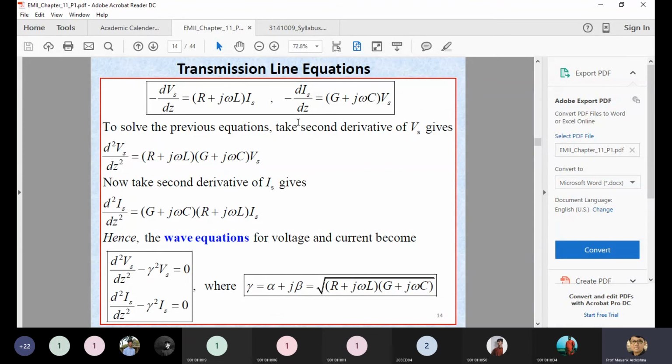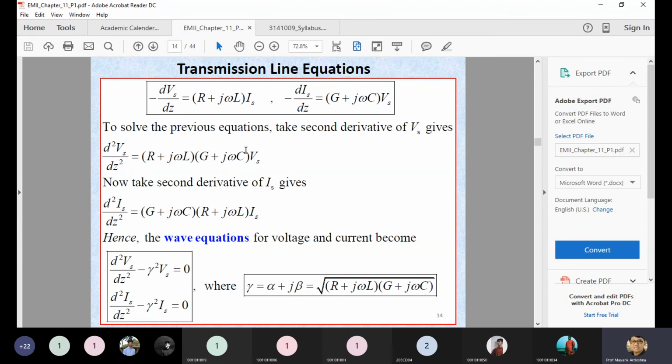Same way, if I take the second order differential equation for the second equation, del by del Z of del I upon del Z, then you are getting the similar equation but in terms of the current. Now you can easily identify it over here. Whenever discussing the reflection coefficient and transmission coefficient, whenever you are changing the medium, you are getting one term which is considered as the propagation constant.